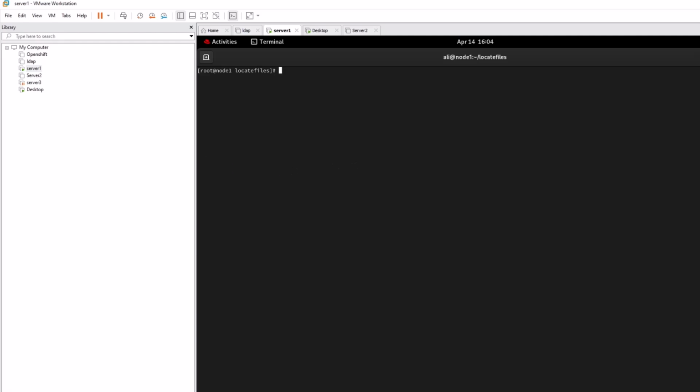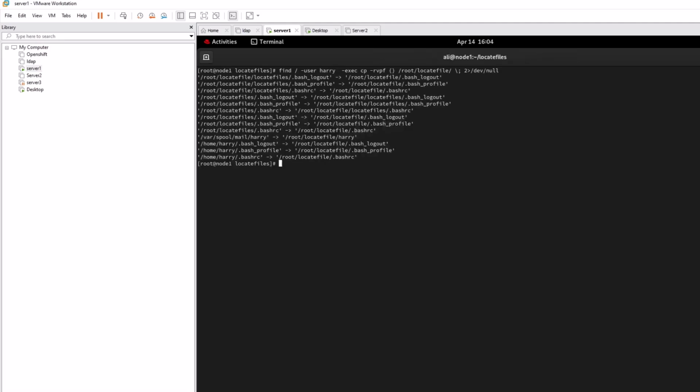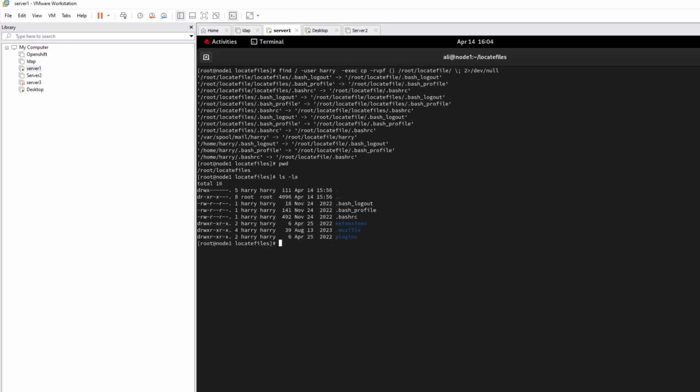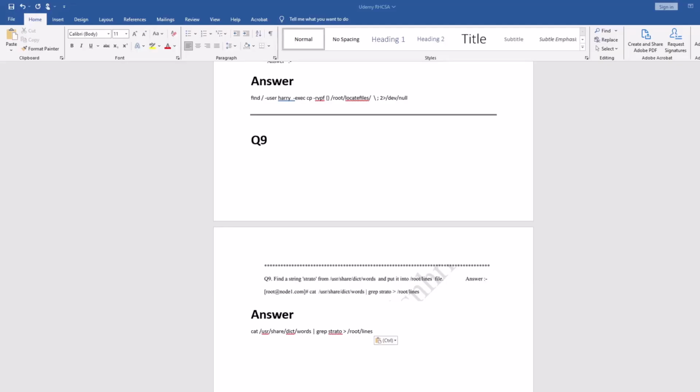Sorry about the problem. So when you enter this command, it will give you everything, the files it finds and locates, into this directory. You can see I'm in this directory, and if you do ls -l, you can see everything is here. So if you face any issue with this command, just let me know.